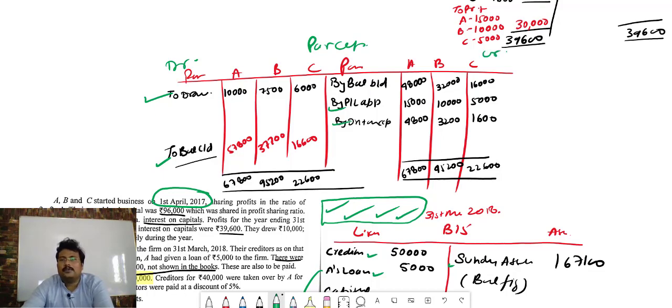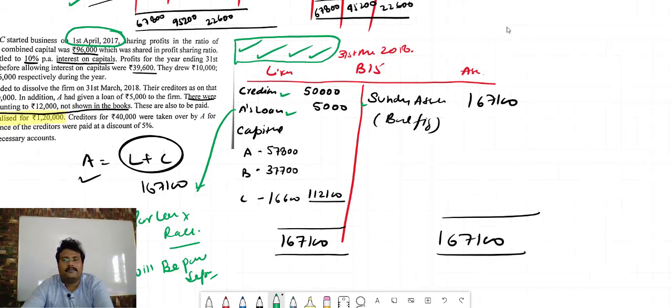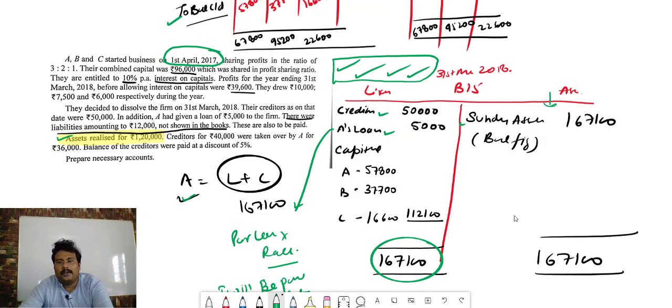So once you have closing capital, you transfer each and everything in the balance sheet. Find out the difference that comes on the asset side, because assets are nothing but this principle: assets is equal to liability plus capital. Liability plus capital total is 1,67,100. So assets will be equal to that. So that's why sundry assets 1,67,100. With the help of the balance sheet and the given information, you prepare the realization account.